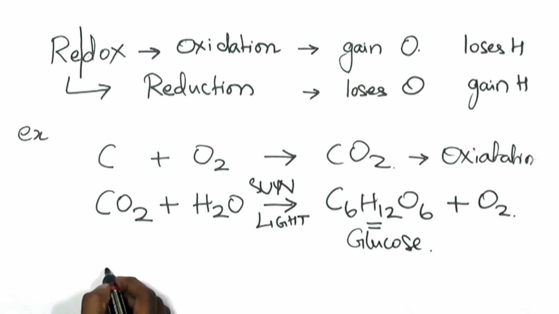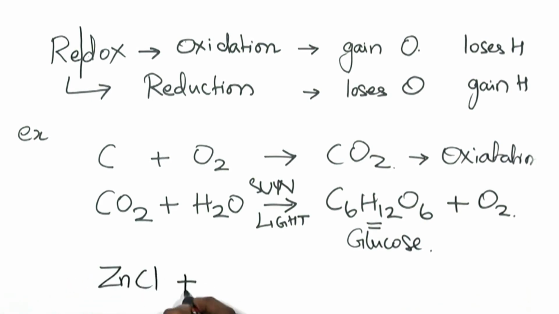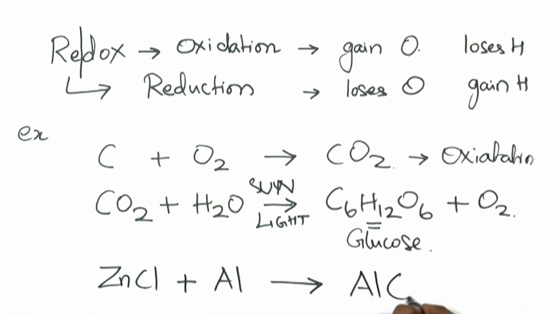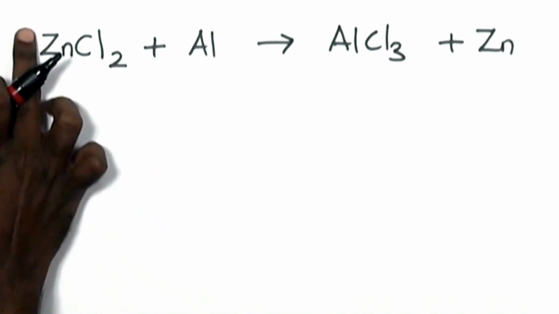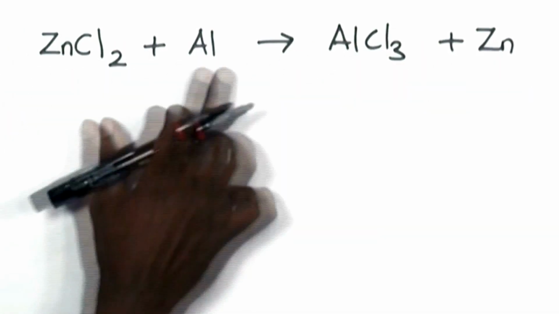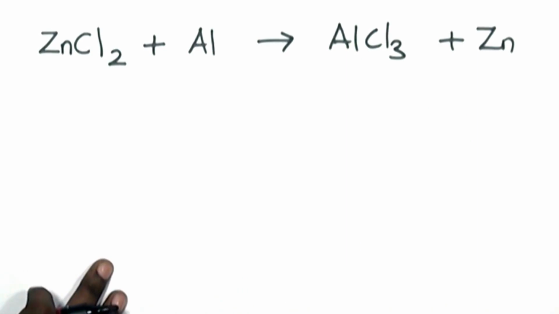For example, zinc chloride plus aluminium gives you aluminium chloride and zinc. We don't have oxygen, and we don't have hydrogen involved in this equation. So it is difficult for us to understand whether this is a reduction or oxidation or a redox equation. We can't use the concept of oxygen and hydrogen with equations where oxygen and hydrogen are not involved.